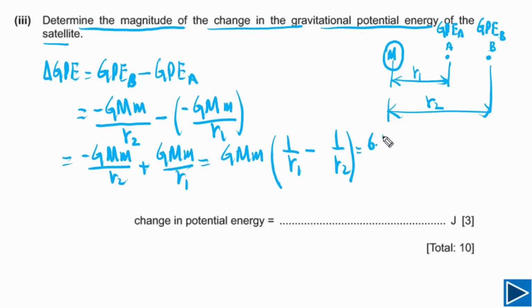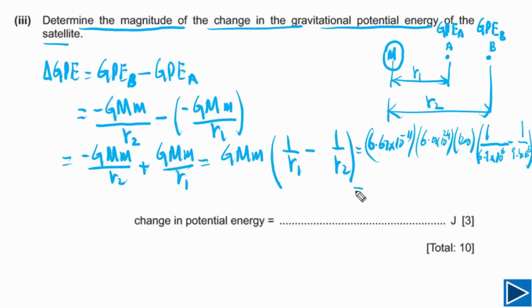Capital G is 6.67 times 10 to negative 11, and the mass of our planet is 6.0 times 10 to 24. Mass of satellite is 1200 kgs, and the radius of the orbit when the satellite was at point A, R1, was equal to 6.9 times 10 to 6. When it was at point B, we have calculated that was 9.4 times 10 to 6.